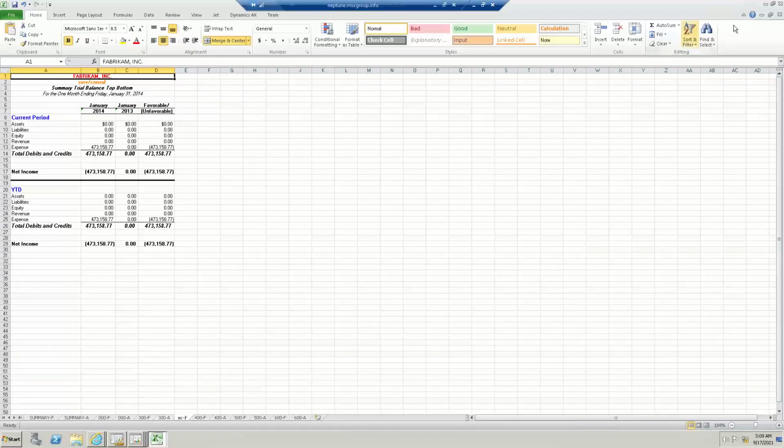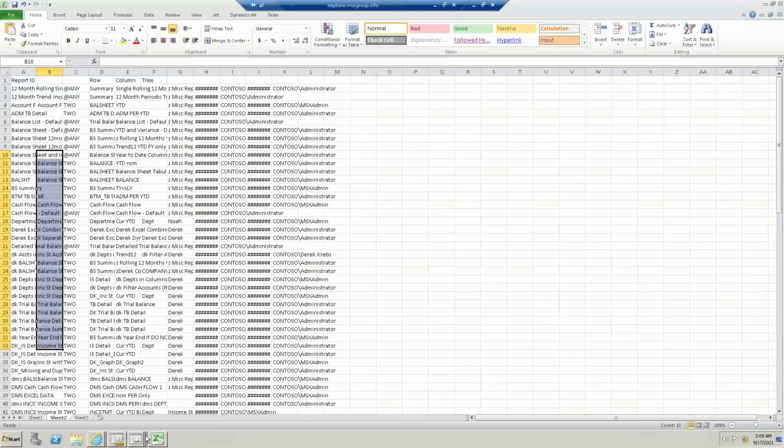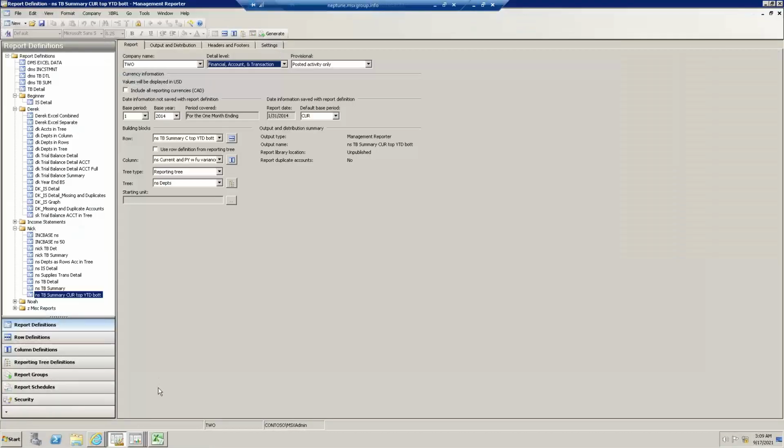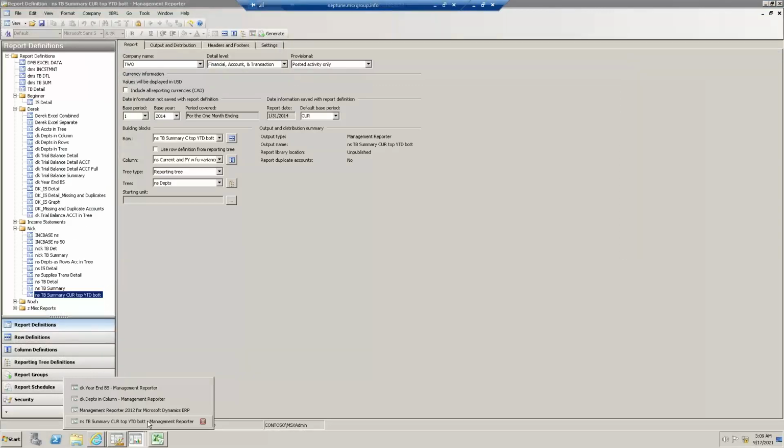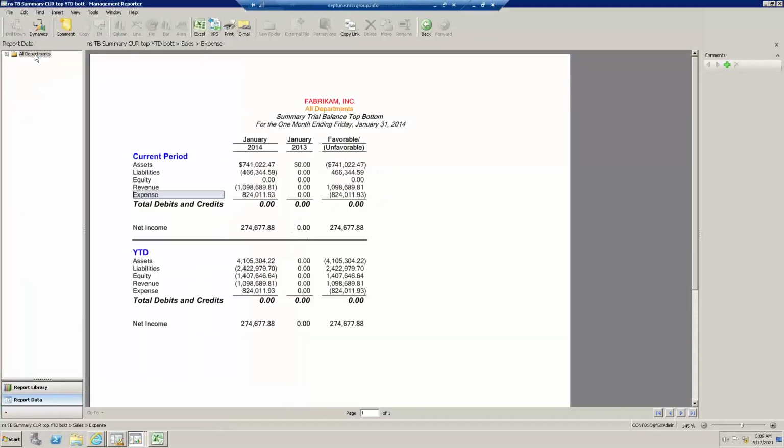However, let me also show you a second flavor to this report. But before I do so, let me emphasize how this first report was designed. It's nothing too complex or different. It's basically here in my original report that I'm going to go back to. I have basically the account segment or dimension only in my row definition, where we're using ranges and wildcards. Here at the top, I'm looking at current period activity, but in the lower rows, I'm looking at year-to-date balances.